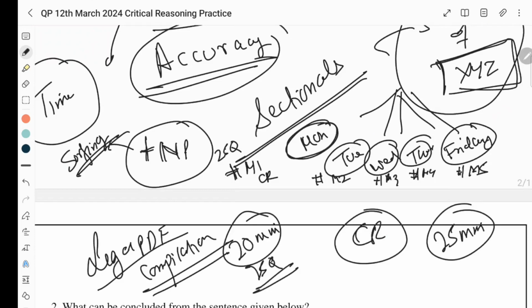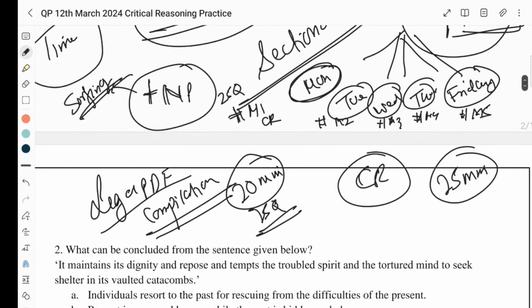So is it possible to solve this within 20 minutes? I am saying with practice, this skill can be adopted. You can become a very fast reader. You don't have to push yourself into a comfort zone. 25 मिनट में करना ही है क्लैट में, हम इसको प्रैक्टिस के टाइम पे 20 मिनट में करने की कोशिश करते हैं. और 20 मिनट की कोशिश में अगर आप 17 क्वेश्चन कर पा रहे हैं, let us say you are able to do only 17 questions, right?